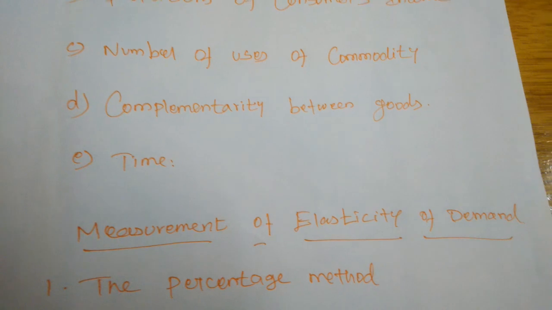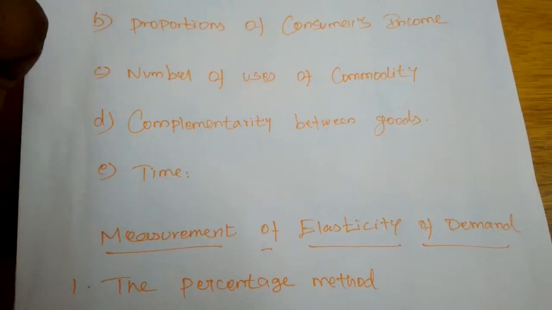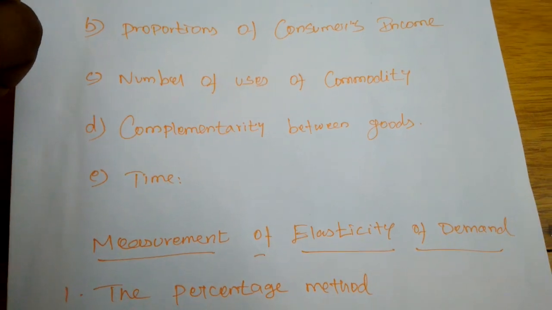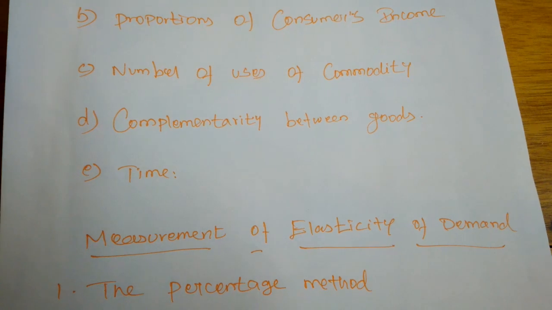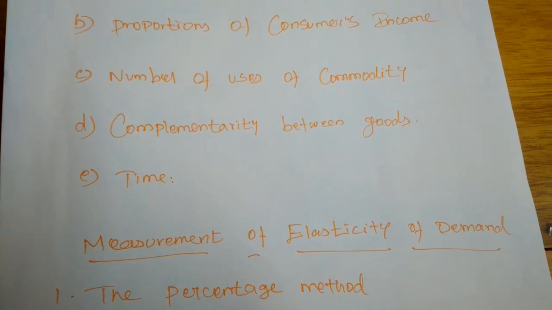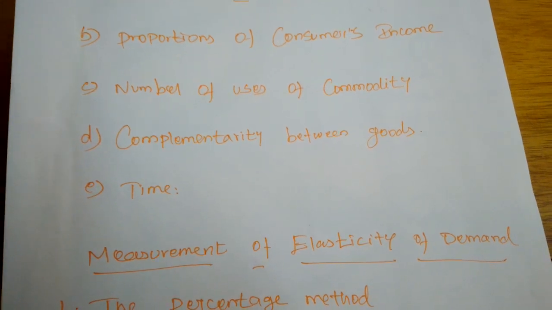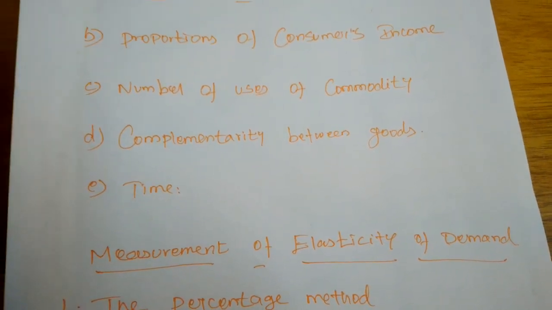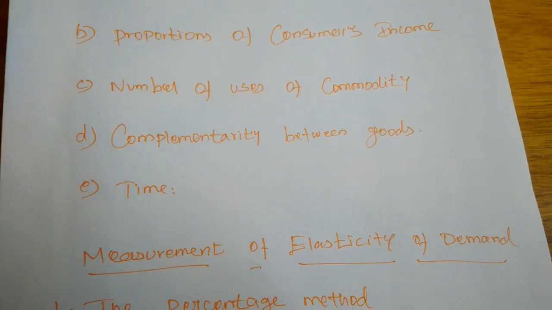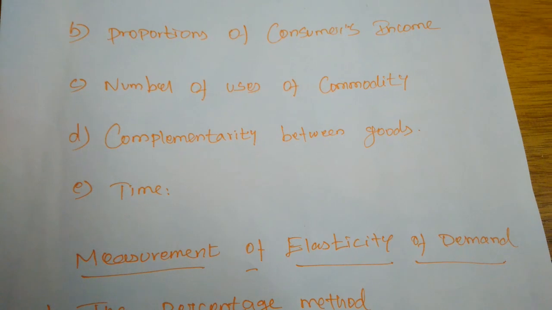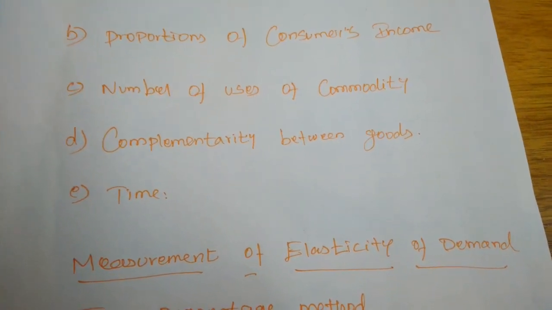Ink and paper are also complementary items. If only the price of paper is reduced, we will never purchase more pens, right? So when one of the complementary items is involved, it will not bring elasticity of demand.